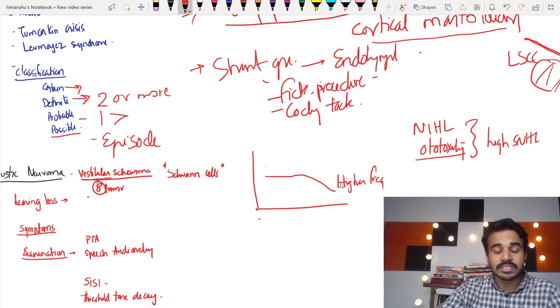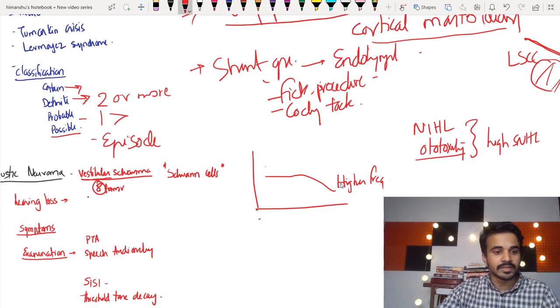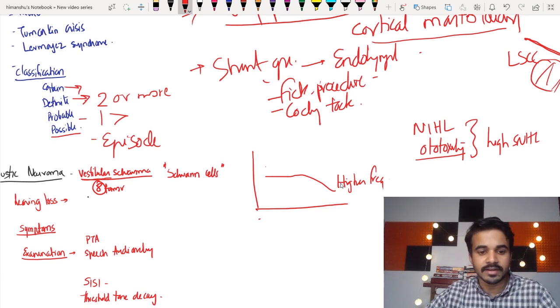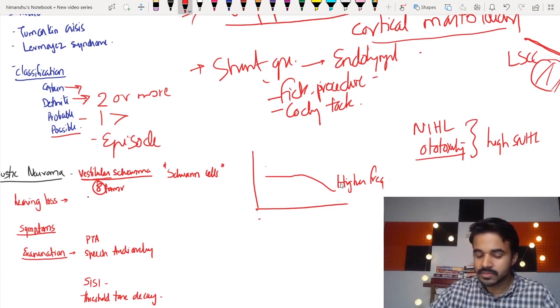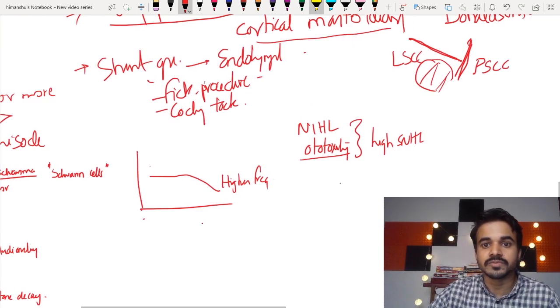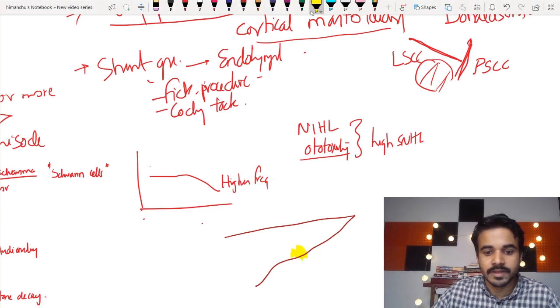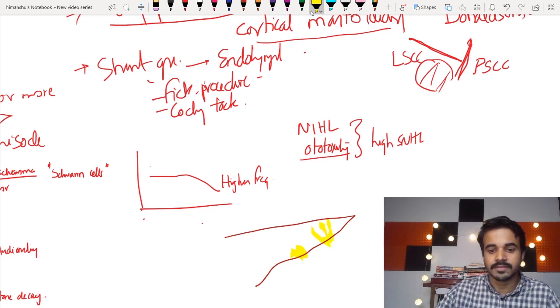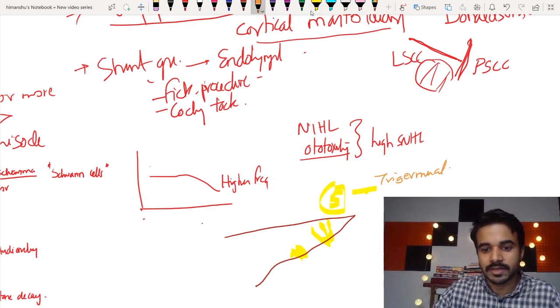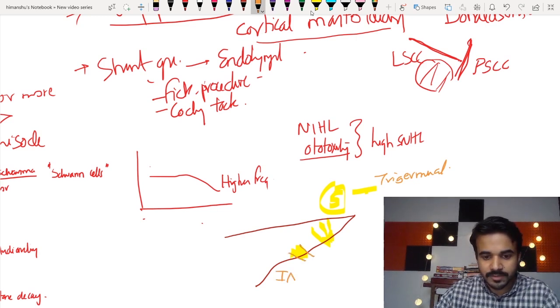But the tumor grows very slowly. It's an encapsulated, slow growing tumor. So the symptoms basically depend on the size of the tumor. Let me make a rough diagram. I hope you will be able to follow. This is the petrous apex. You have your nerve somewhere here. Here you have the fifth nerve, or the trigeminal nerve. This is the internal acoustic meatus.